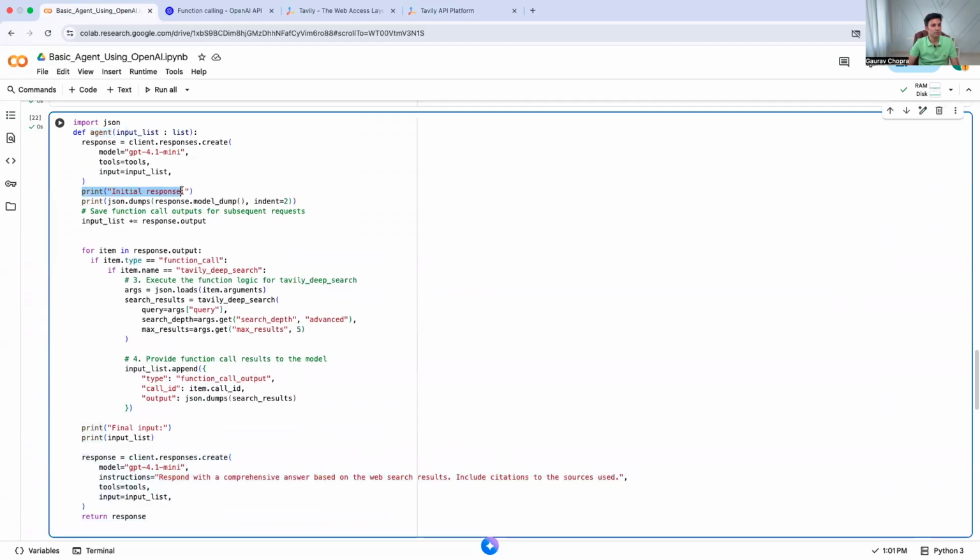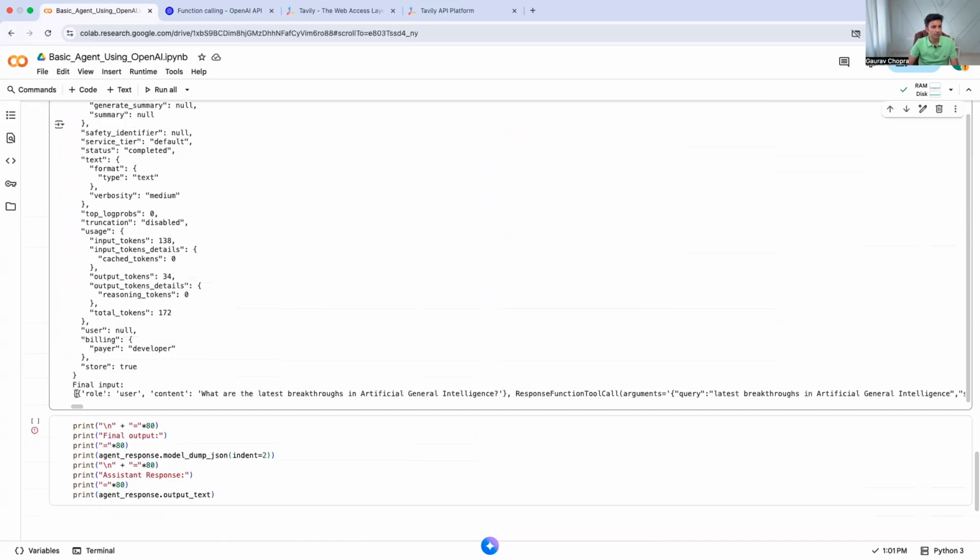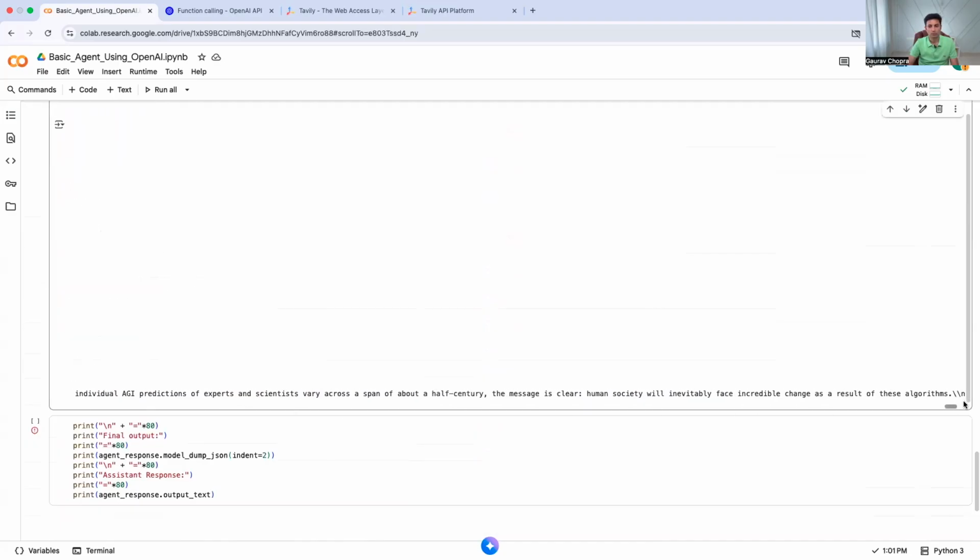First we got the initial response where we got the whole response on which tool to call and what parameters to pass, and then we got the final input where we invoke the tool. Okay, we invoke this Tavily tool with this search, and we got the search results, and that's what we have seen in the value final input. When I print this input list here, final input, let me copy this and show you what it contains.